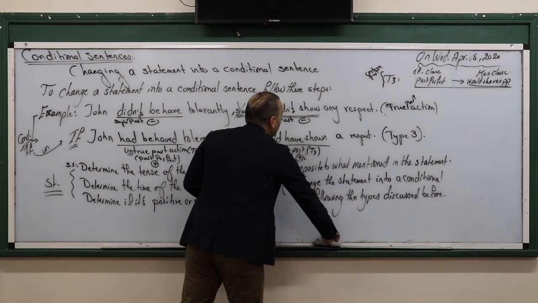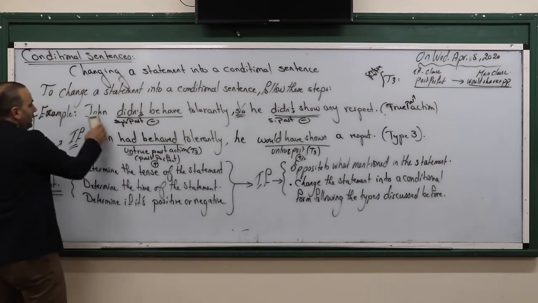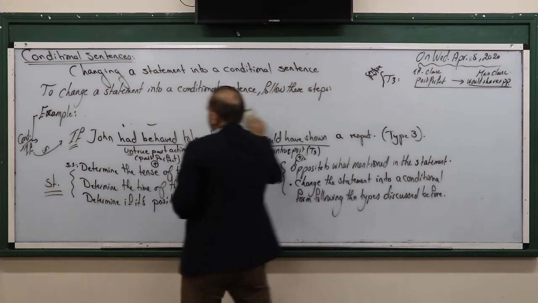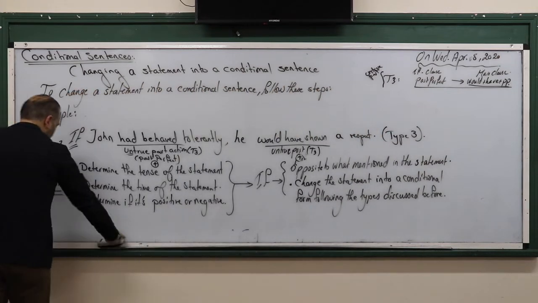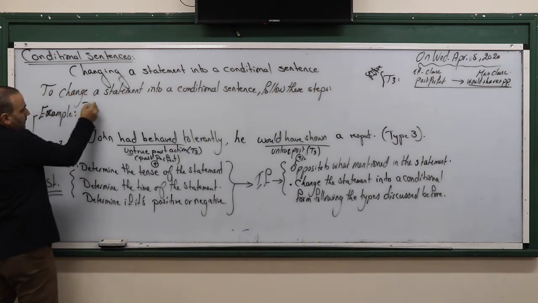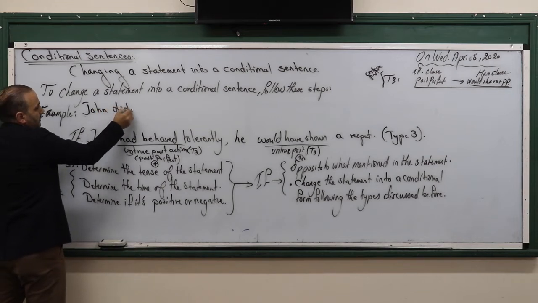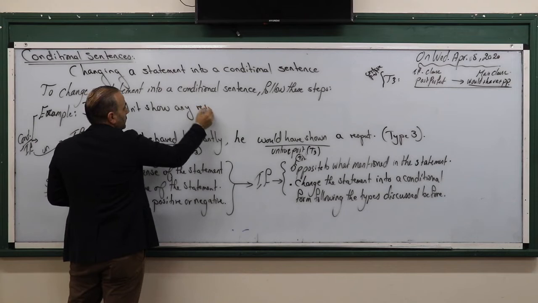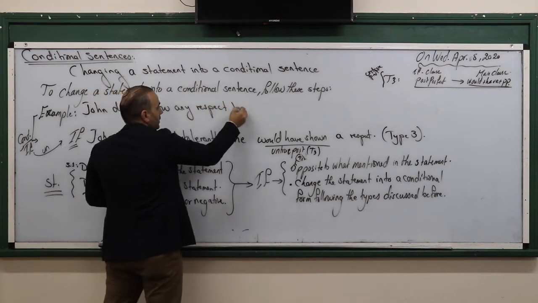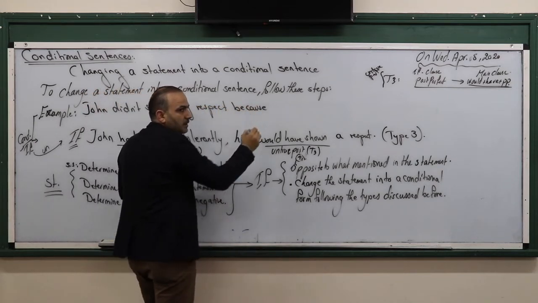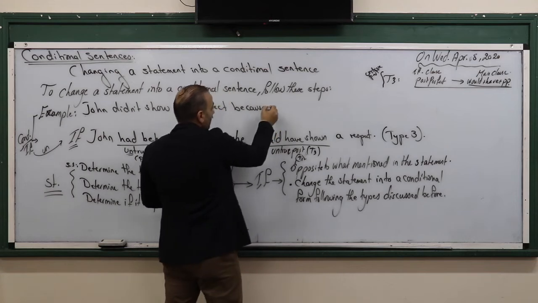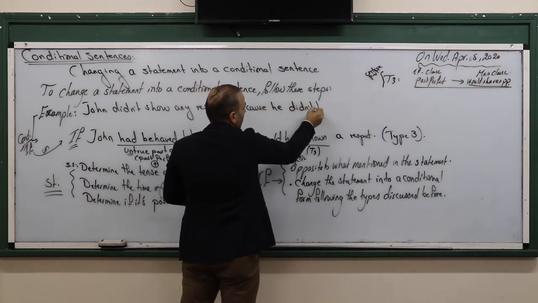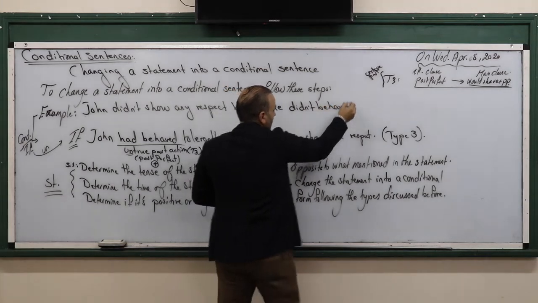Let's really go back to this example, by changing it using because. Look, that's it. John didn't show any respect because he didn't behave tolerantly.